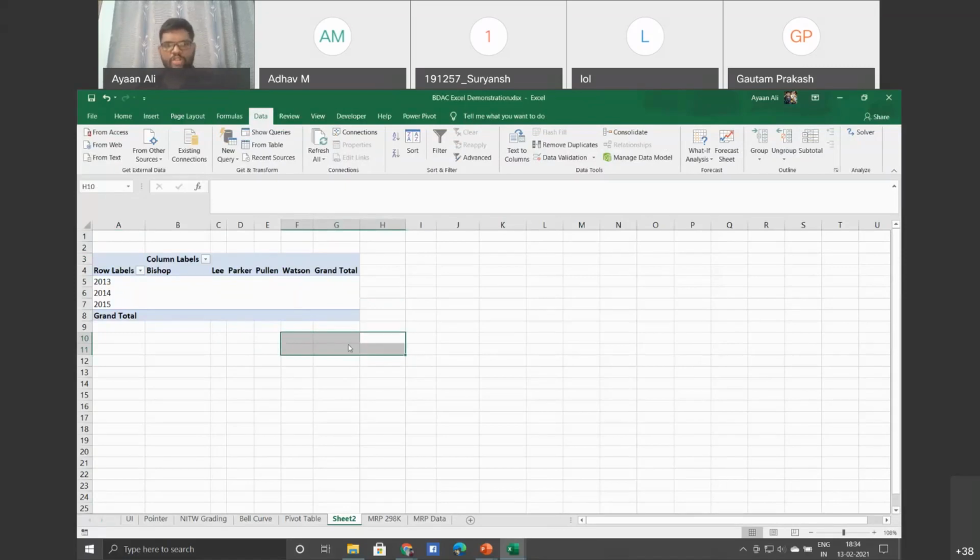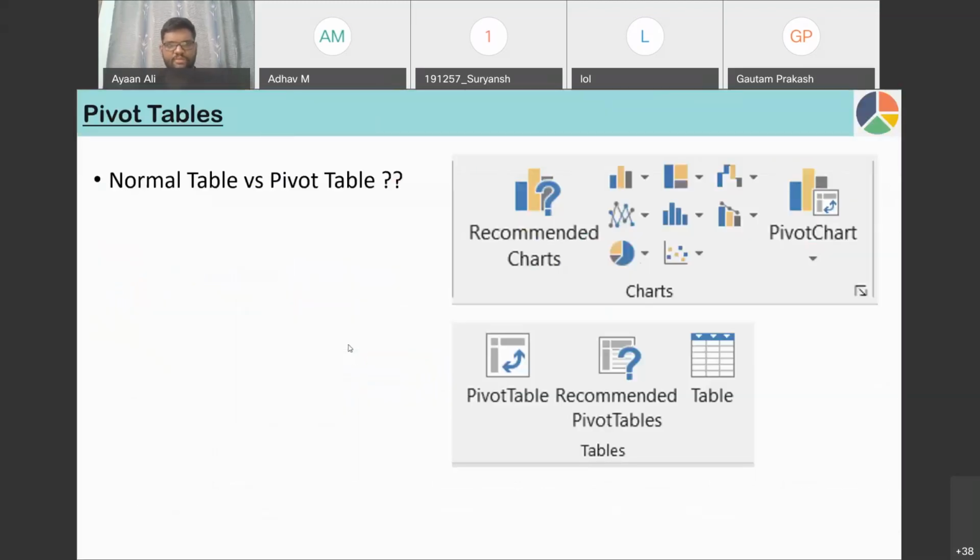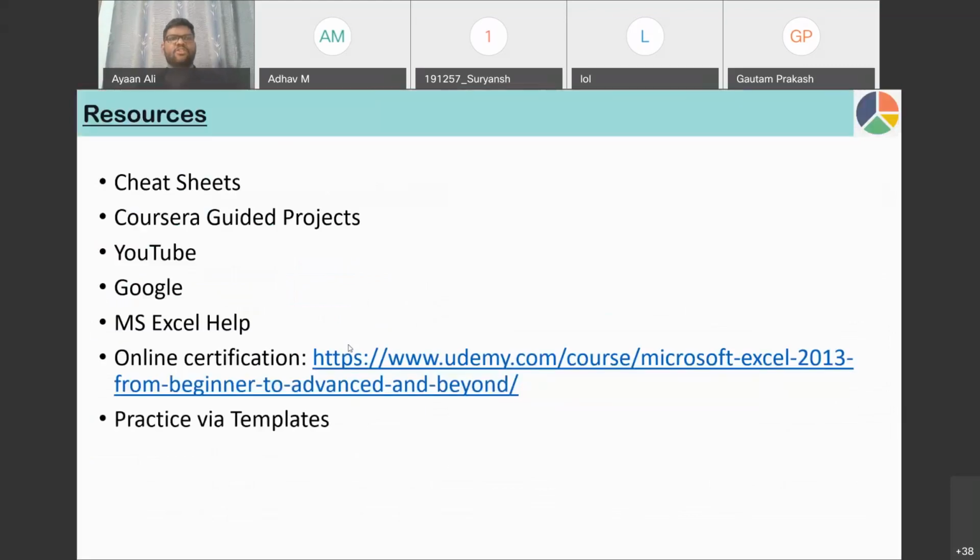So now we go to the last segment, which is about the various resources. One thing is called cheat sheets. This is not specific to Excel. Let it be any programming language or any software tool, there is a thing called a cheat sheet where you get the entire glimpse of that software in a nutshell. I'm doing this in front of you, so I don't have a cheat sheet of Excel.